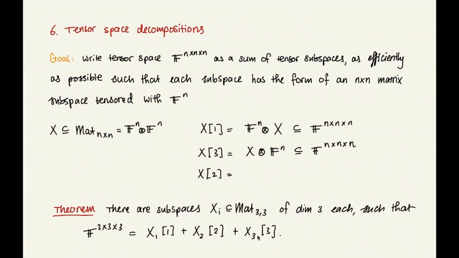And so this is a special kind of tensor space decomposition. You can check that the dimension on the left-hand side coincides with the sum of the dimensions of the spaces on the right-hand side. So this is what we mean by as efficiently as possible.